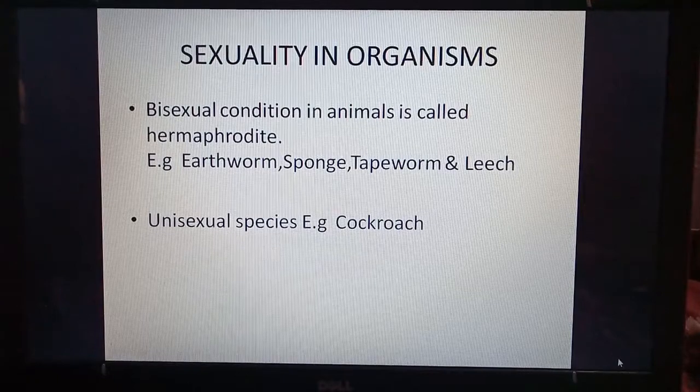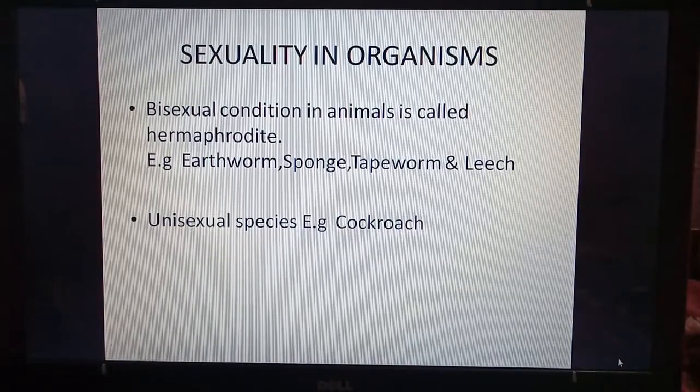The bisexual condition, or when both the sexes are present on the same animal, is called hermaphrodite in animals. So in animals we use the term hermaphrodite. Examples are earthworm, sponge, tapeworm and leech. They have male and female organs on the same animal. Unisexual species, example cockroach. So one is a male cockroach and the other is a female cockroach. You might have studied it in class 11th.